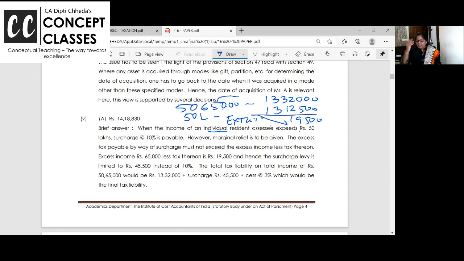So the surcharge, one second. Did we charge the surcharge or no over here? 1 minute. 50,65,000 minus, I think, shall we solve it in the notebook? It is a very good question. Shall we do it? You are all willing to write marginal relief, because it has been asked 2-3 times. It won't work out writing like this here. One second, I'll go to my notebook. You also open your notebook. It can't be calculated like this. Let's go to the notebook and do it together.